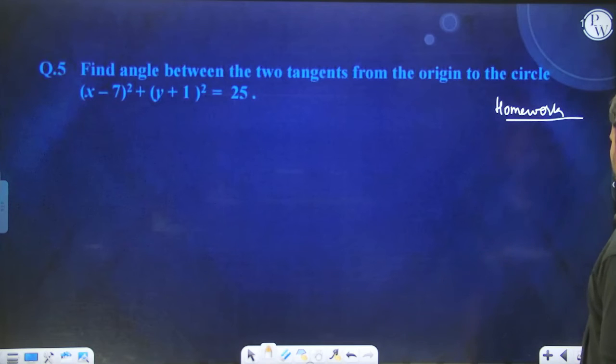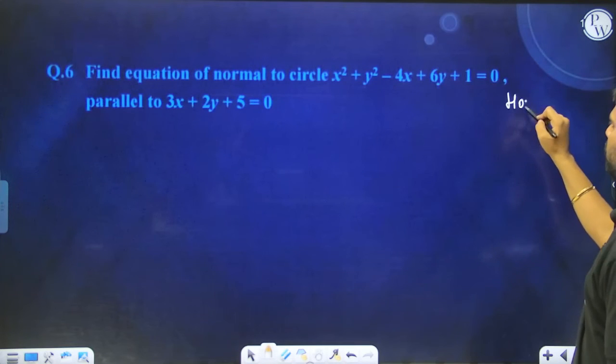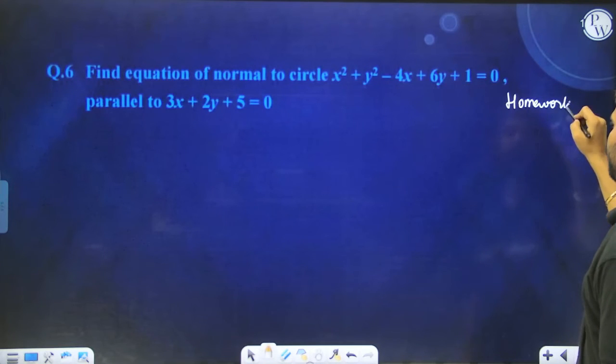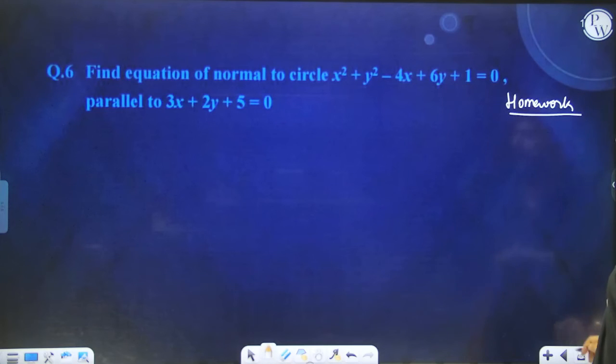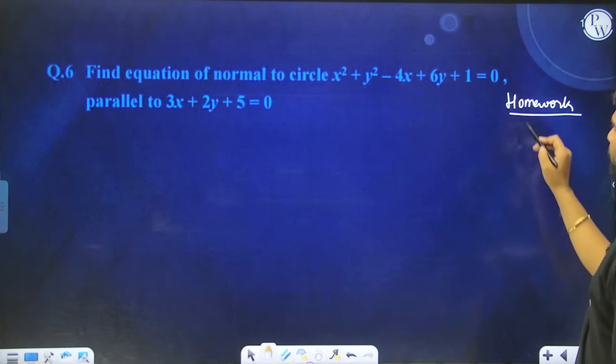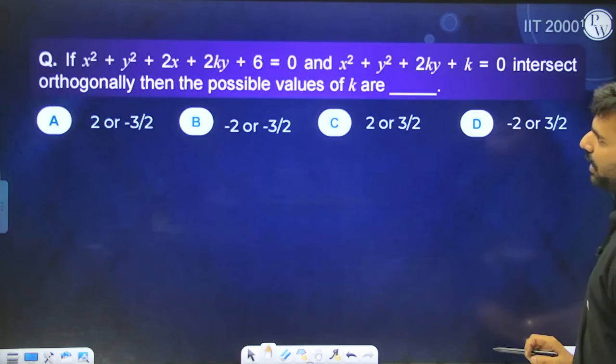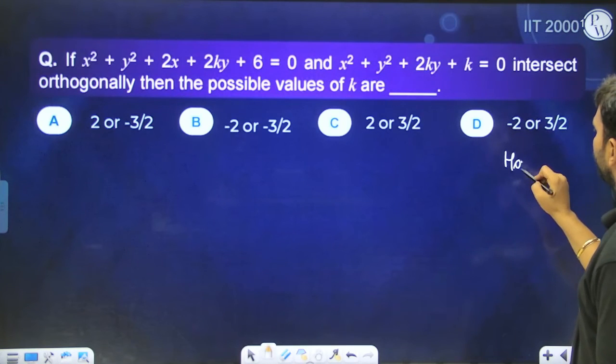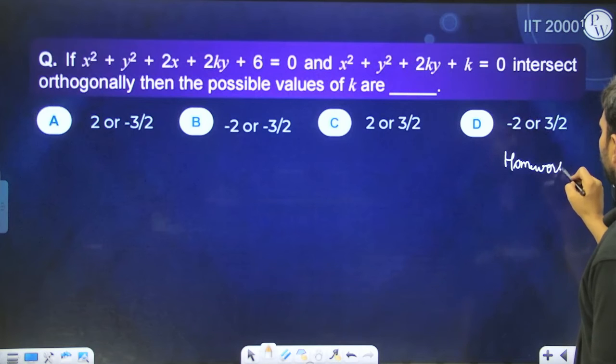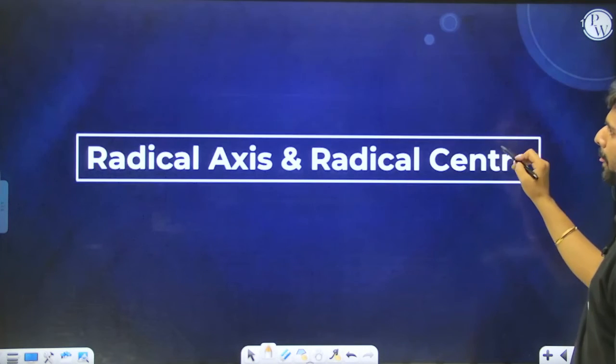One more concept I need to cover, so that I'll do. All the rest of the concepts we have covered, so there will be no issue at all. Orthogonality of the two curves, we have already seen this. So you guys can do these questions also as part of homework now. There should be no issue at all.